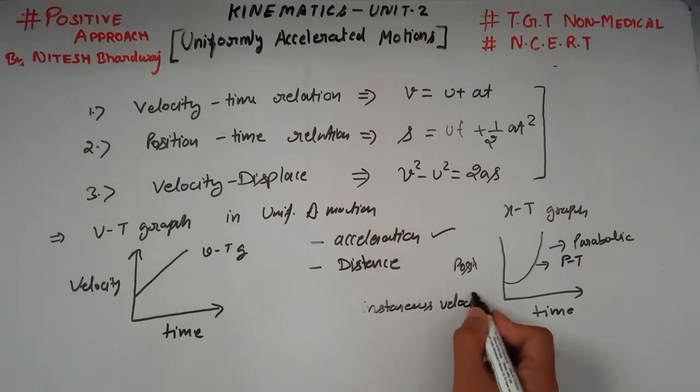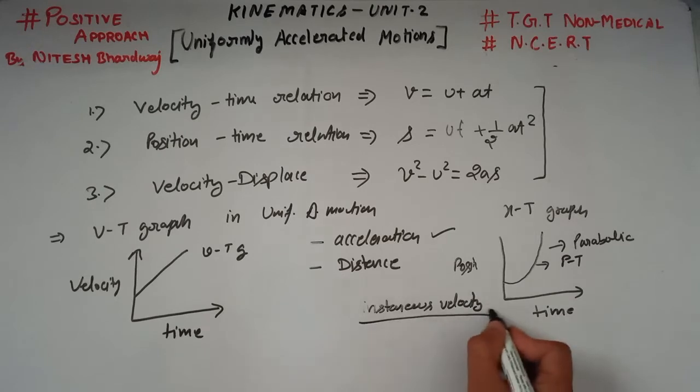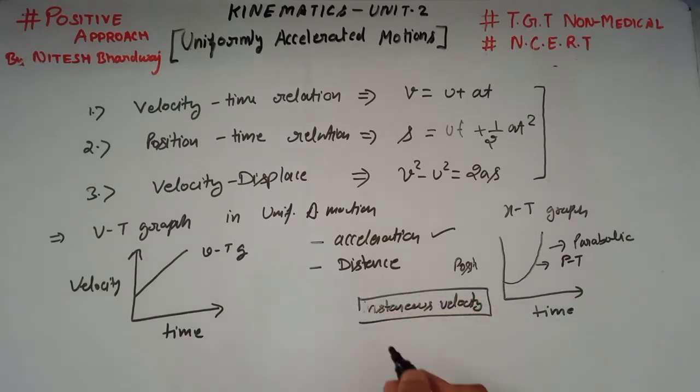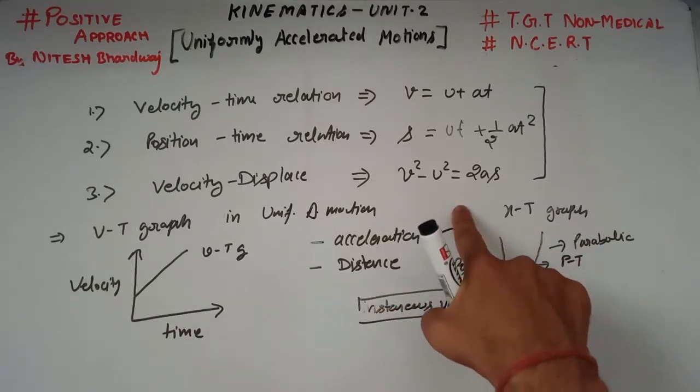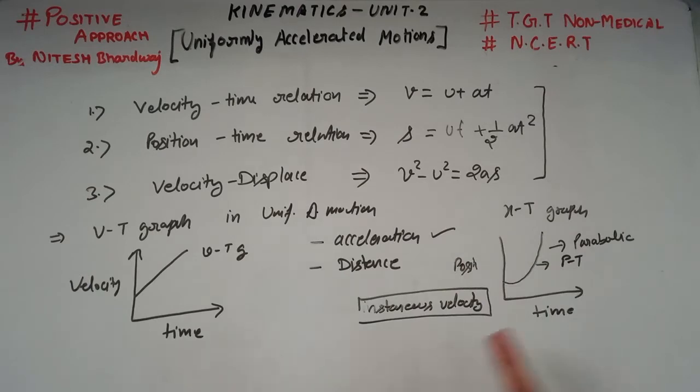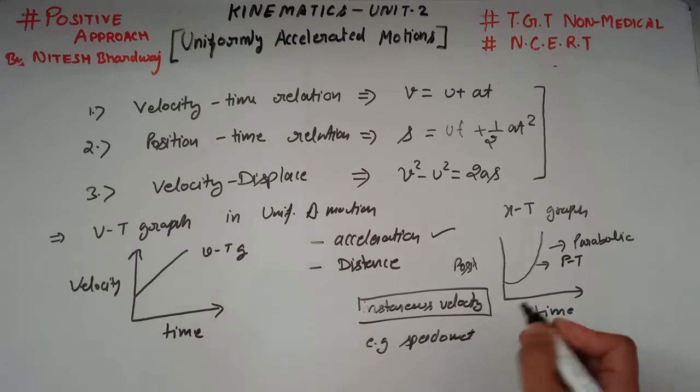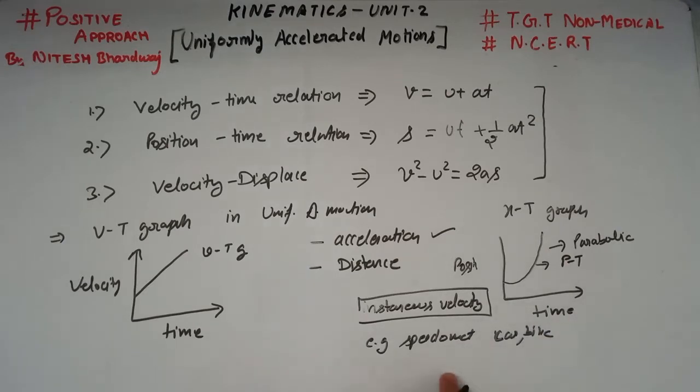And what is this instantaneous velocity? Instantaneous velocity is the velocity of an object at a particular time. For example, the speedometer of a vehicle, for example a car or bike, represents the instantaneous velocity. It tells us the instantaneous velocity of the object at a particular time.